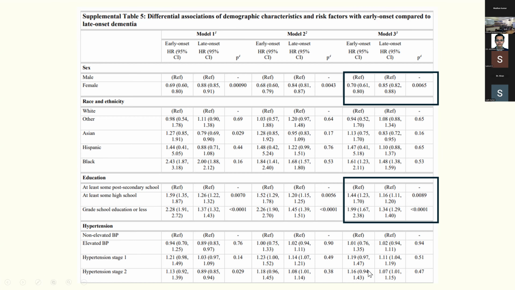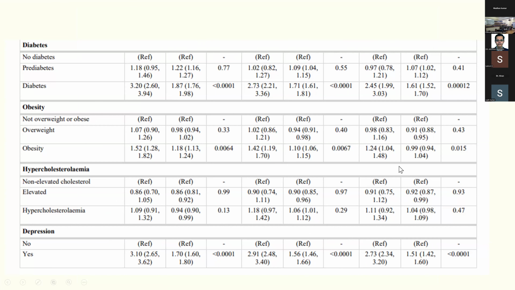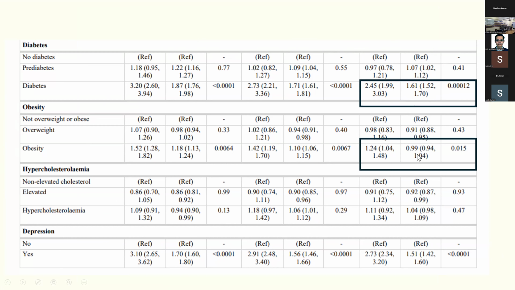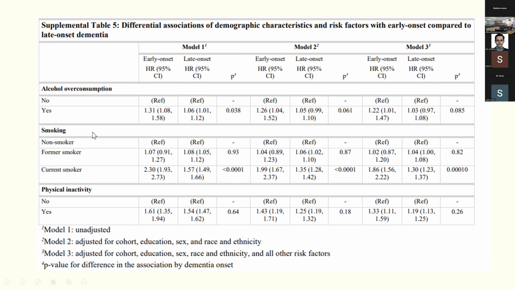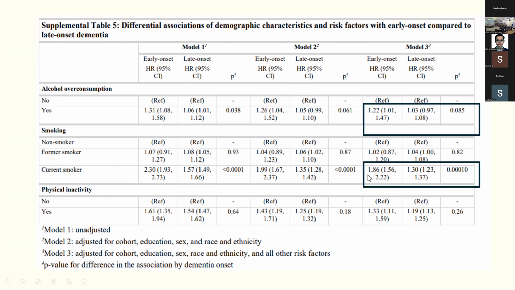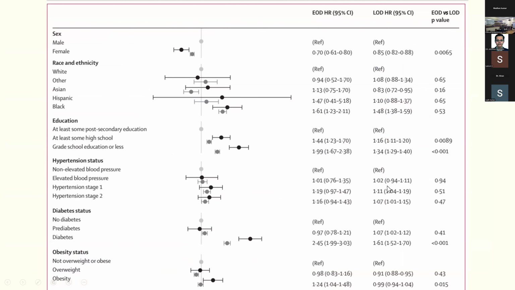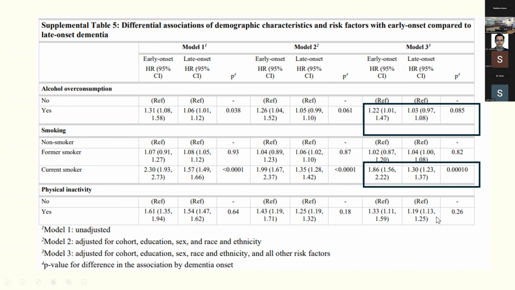And interestingly, actually, there was no association for hypertension. What about diabetes? Diabetes also was more in the early onset dementia as compared to the late onset dementia. Obesity was also the same. And there was more depression in the early onset dementia as compared to the late onset dementia. And what about alcohol consumption? It was associated more with early onset dementia as compared to late onset dementia. And so was smoking. And interestingly, physical activity didn't really change whether you develop early or late onset dementia.